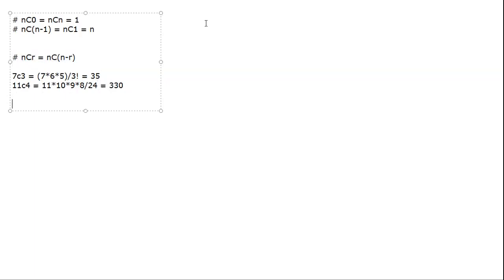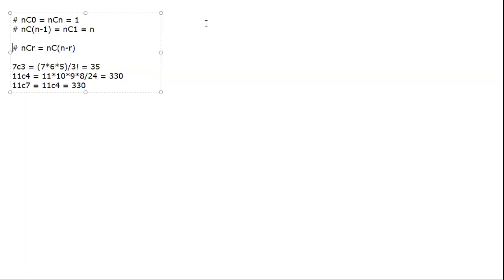If I were to ask you what is 11C7, and I try to use this method, I have to write down 7 numbers, 11, 10, 9, 8, 7, 6, 5, and divide by 7 factorial. So don't do that. Use the above rule and convert it to 11C4. Now use the shortcut method and write 330. So this is majorly a calculation trick. For the GMAT, you would use this only if you want to do a quick calculation.